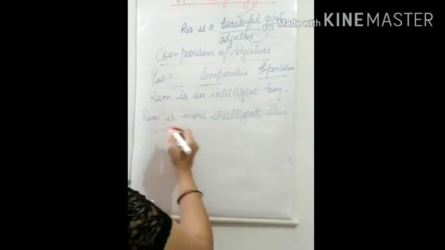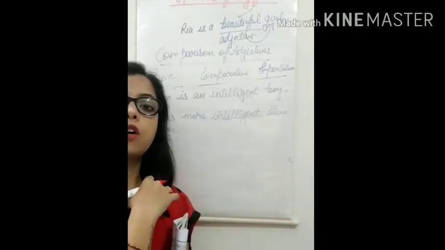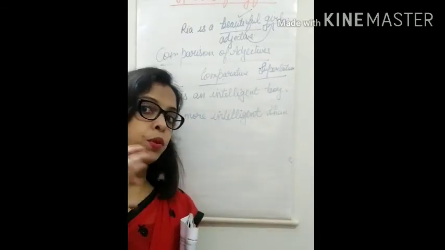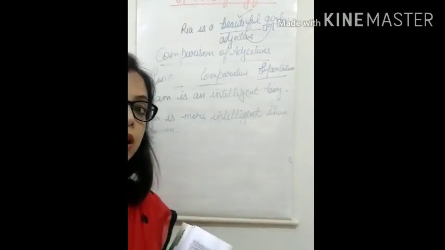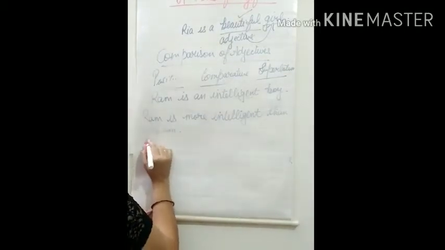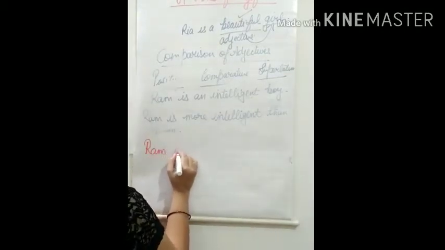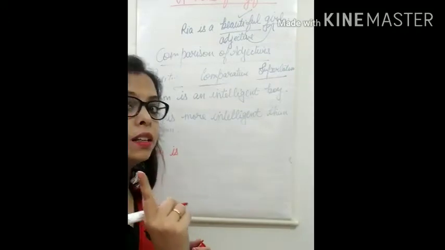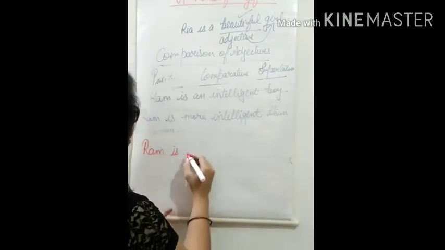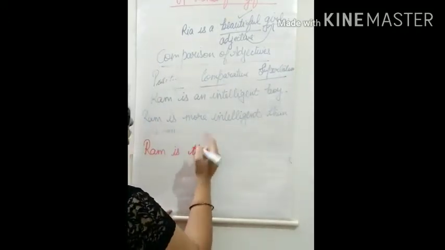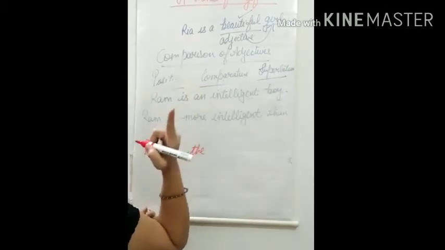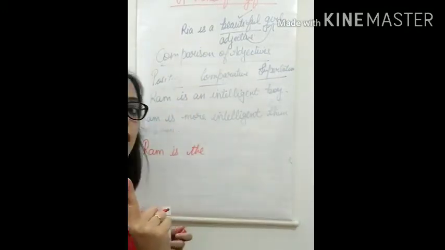Now if I say that let's talk about Ram as the most intelligent one in the class, comparison in the whole class, then what we can write? Ram is, now we use the article the, as I told you in superlative. Ram is the, see here we have not used the, here also not used the, but in superlative we will use the.